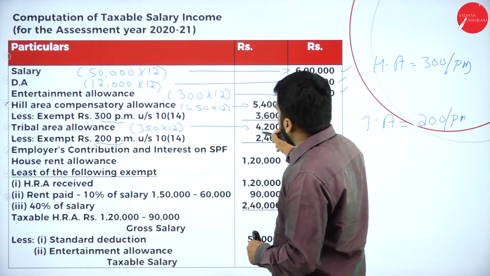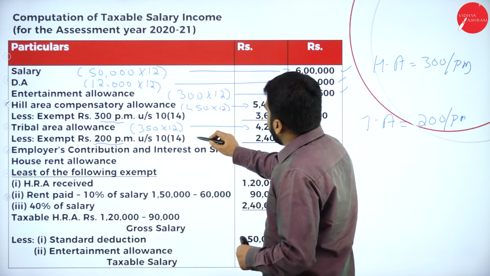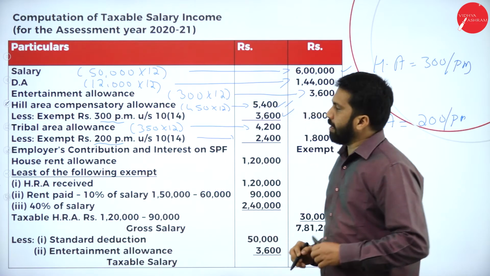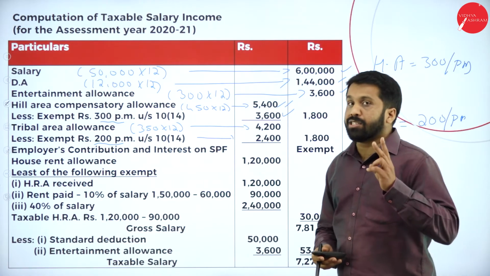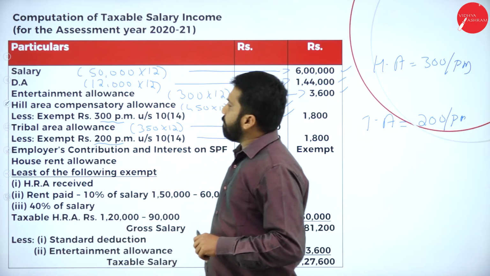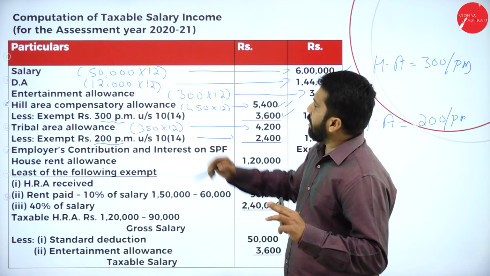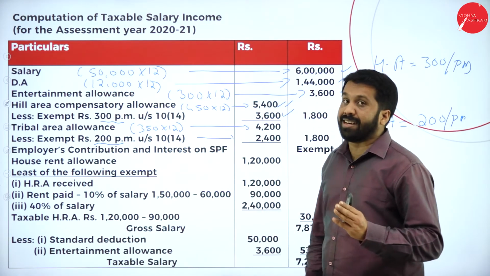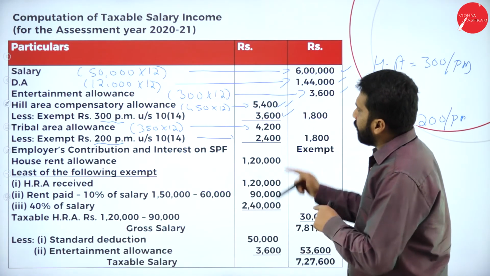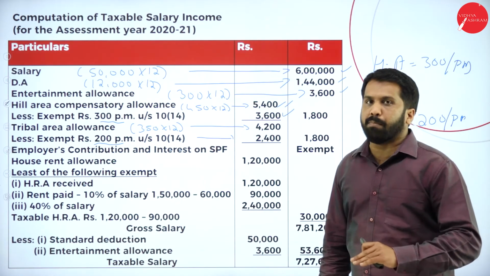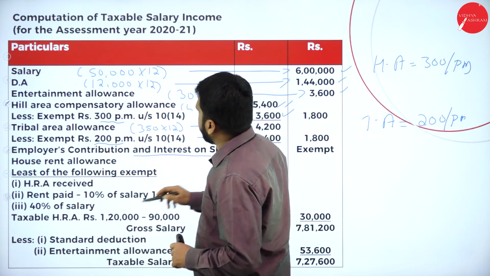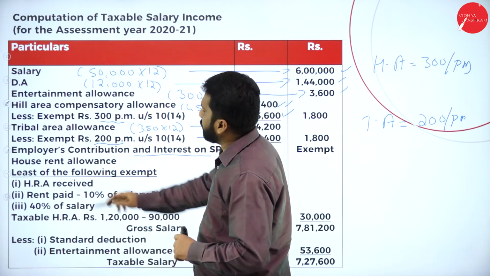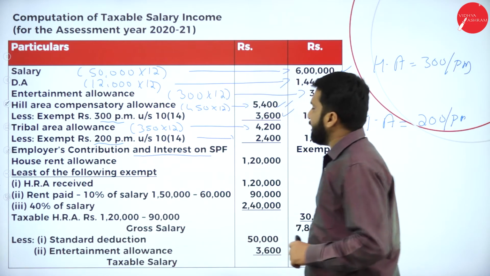Now, remember, whatever your problem may be, for tribal area it is 200. Remember, so T for it is 2. Your hill area, we have around 300 per month. So these are the informations we completed. Now, employer's contribution and interest on RPF or SPF. So how much is it?